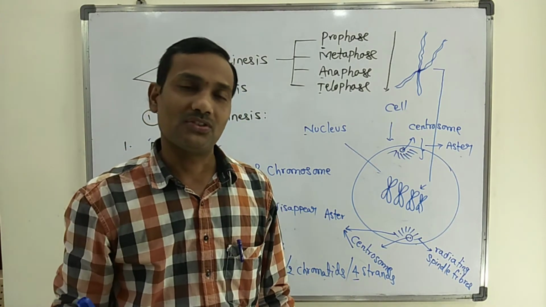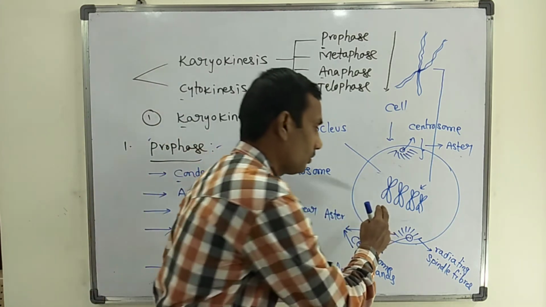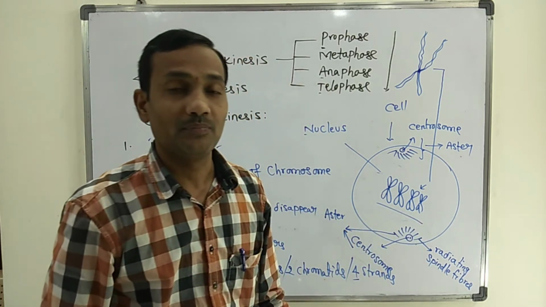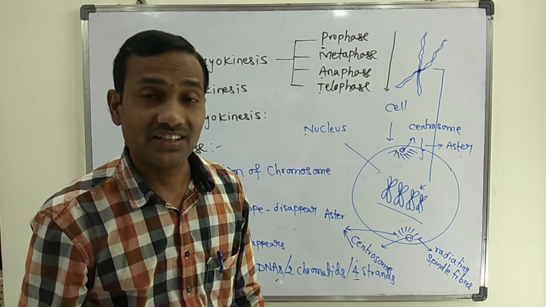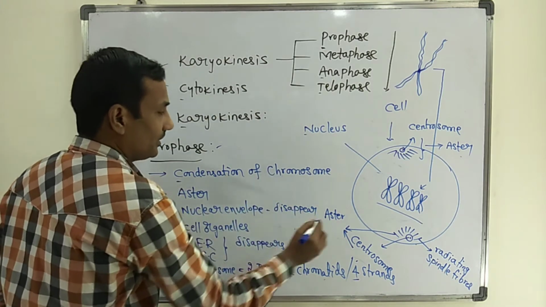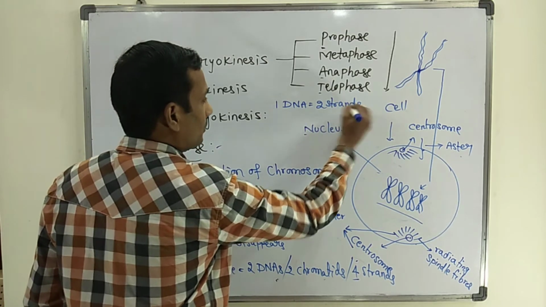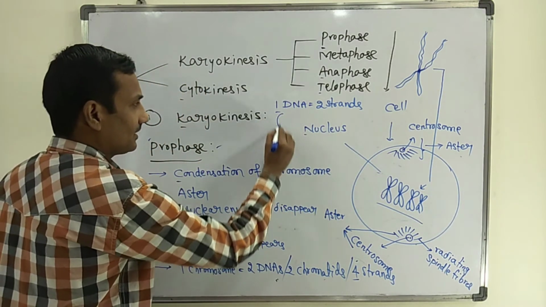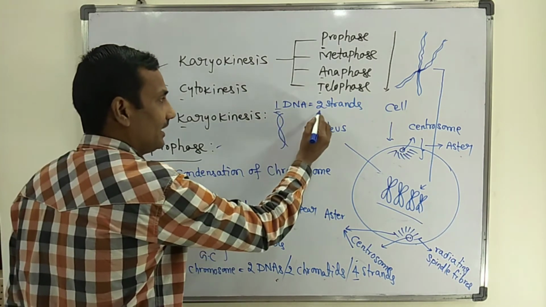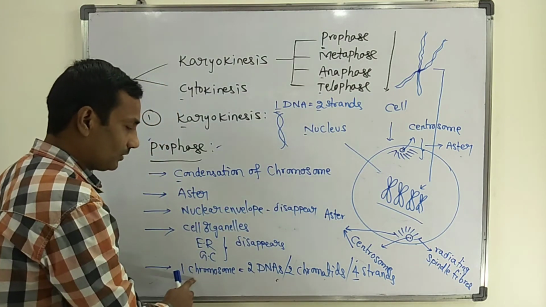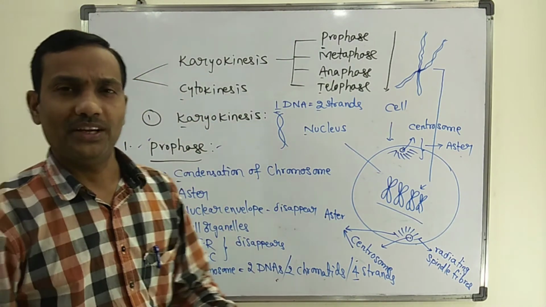DNA is a double stranded structure. One DNA consists of two strands. So if the chromosome number is 4 in one cell, the number of strands is 4 into 4, which is 16 strands. Again, to give clarity: one DNA has two strands, like this, because DNA is a double helical structure. So one chromosome is equal to 4 strands, which can be seen in prophase.